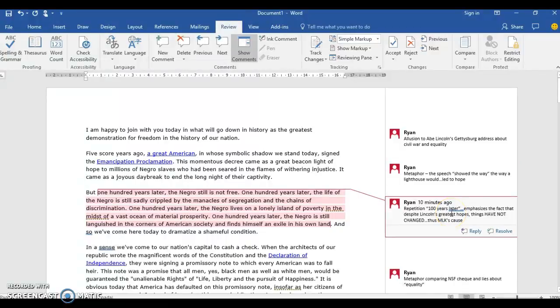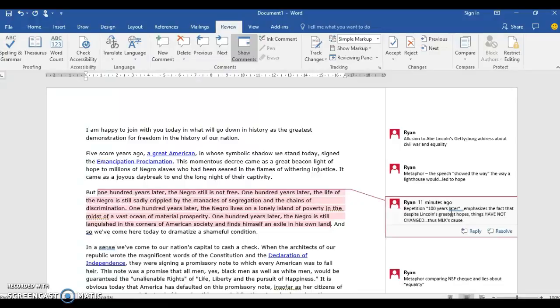As we continue into the next paragraph, we see the use of repetition with the phrase "100 years later." So he says, "But 100 years later, the Negro still is not free. 100 years later, the life of the Negro is still sadly crippled by the manacles of segregation and the chains of discrimination. 100 years later, the Negro lives on a lonely island of poverty in the midst of a vast ocean of material prosperity. 100 years later, the Negro still languishes in the corners of American society and finds himself in exile in his own land."